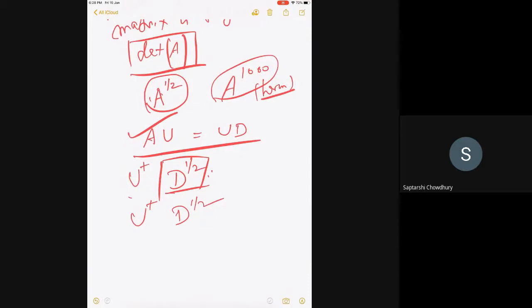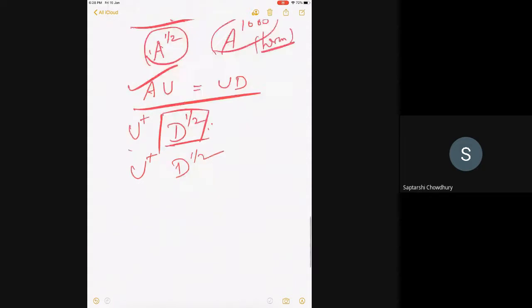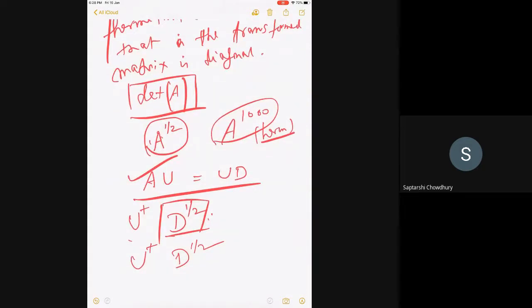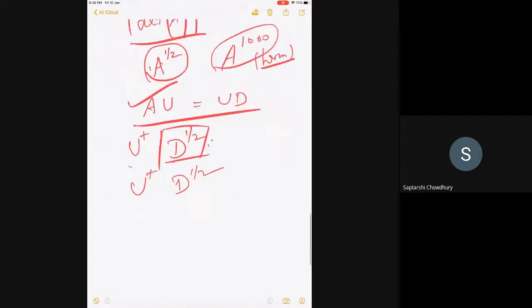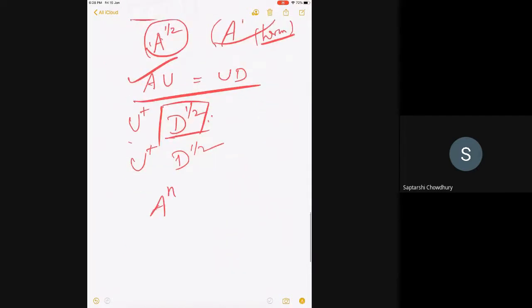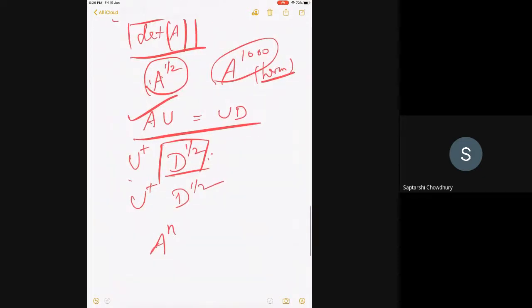For this, there is D to the power 1000. Okay, so this one I think you don't know. I think you know, but you're not able to express it properly. So let me say I take any A to the n. First, let me understand how to calculate A to the n. Obviously, I'm not going to multiply A n times.